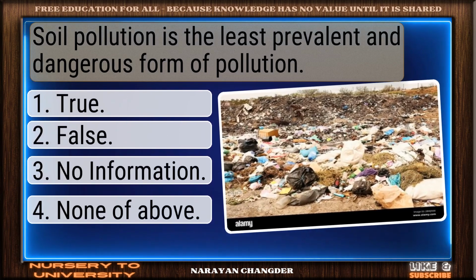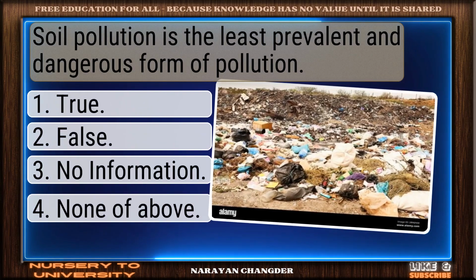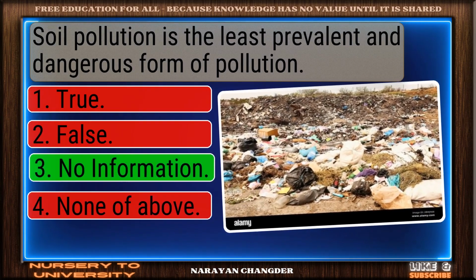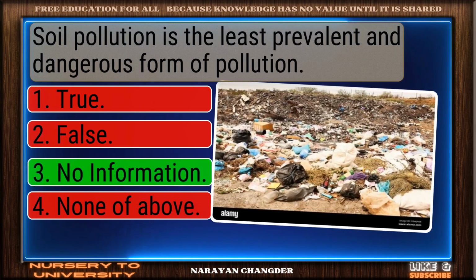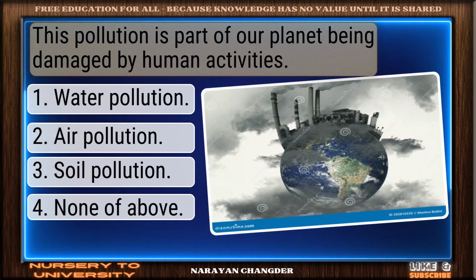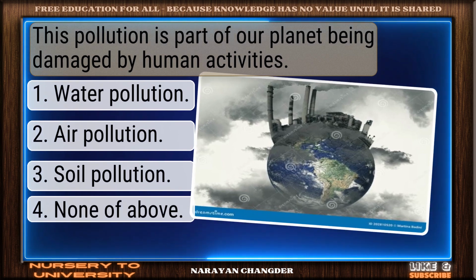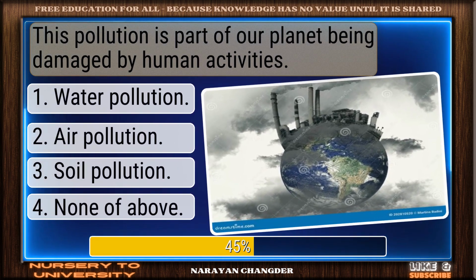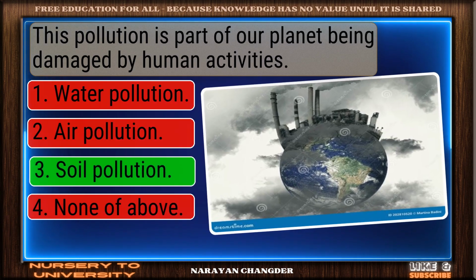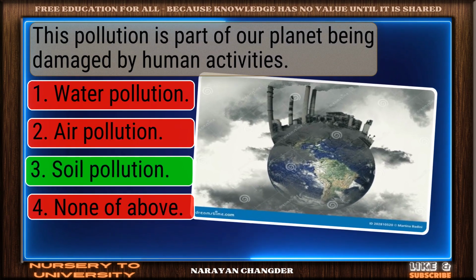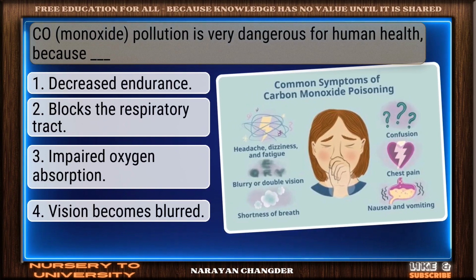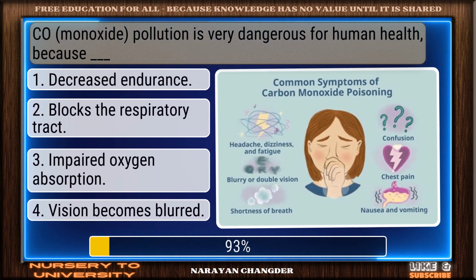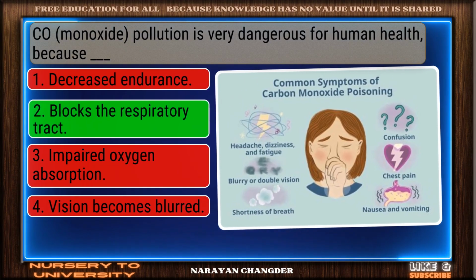Soil pollution is the least prevalent and dangerous form of pollution. Excellent. No information is a brilliant choice. This pollution is part of our planet being damaged by human activities. Well picked. Soil pollution is the correct answer. Coal pollution is very dangerous for human health because dash. You chose blocks the respiratory tract.